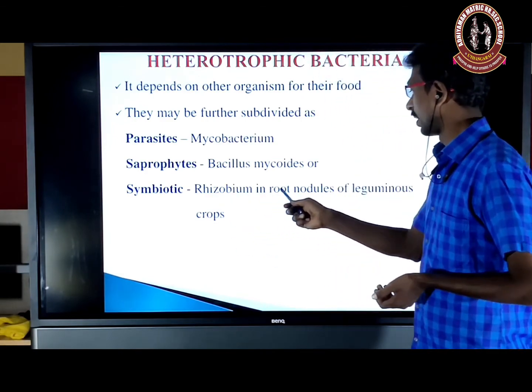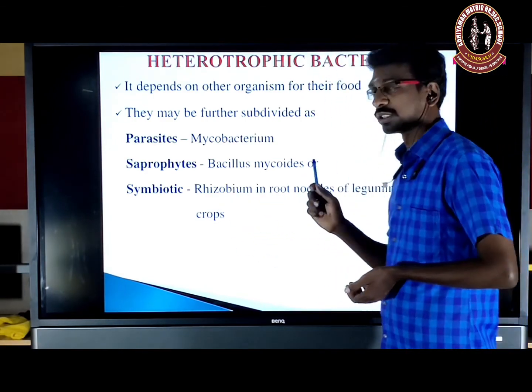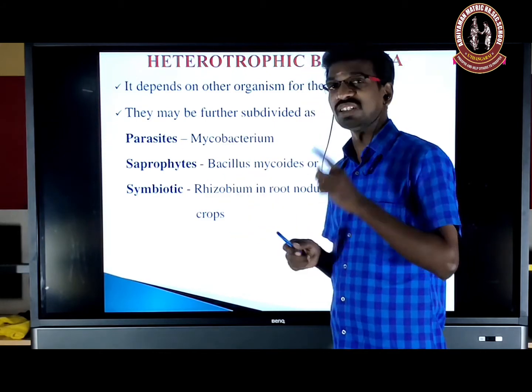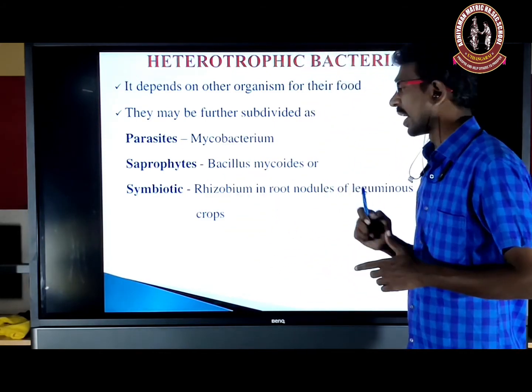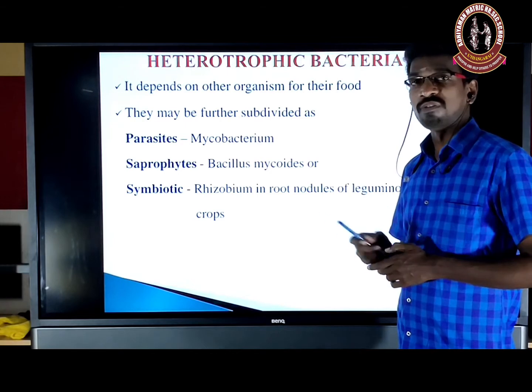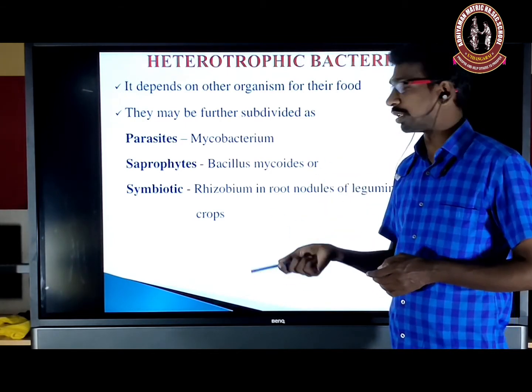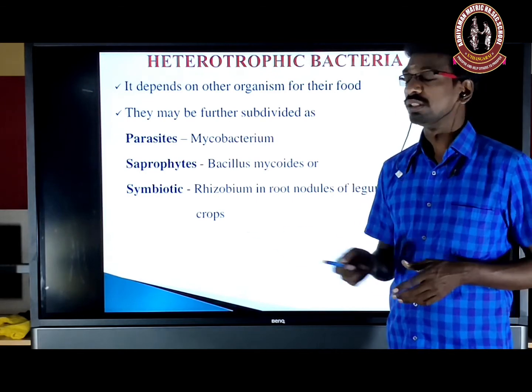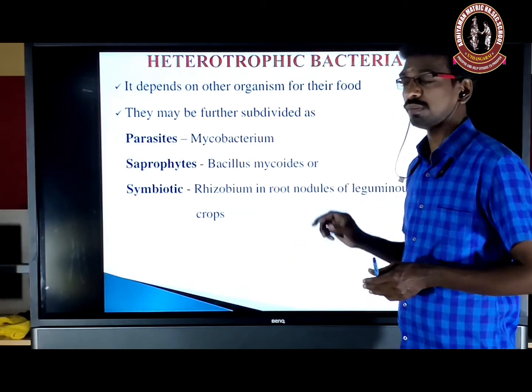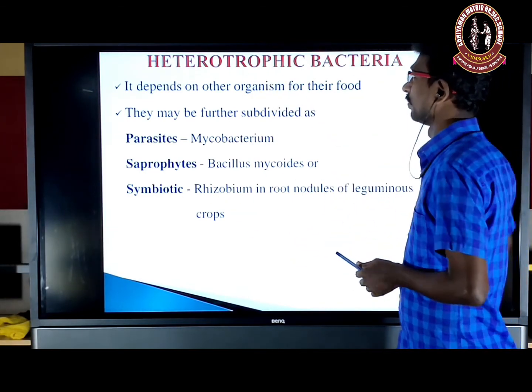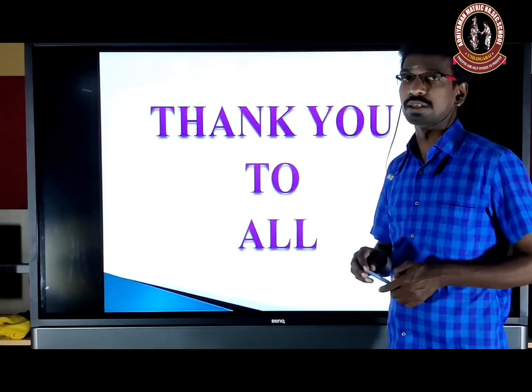So Rhizobium bacteria live in the root nodule of leguminous crops. Here the Rhizobium bacteria fix atmospheric nitrogen for the leguminous plant. For that, the leguminous plant provides the food material and shelter to the Rhizobium bacteria. That is a symbiotic relationship. So this is the heterotrophic mode of nutrition in bacteria.